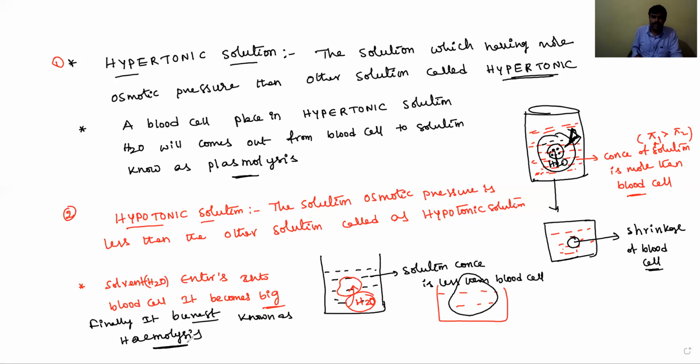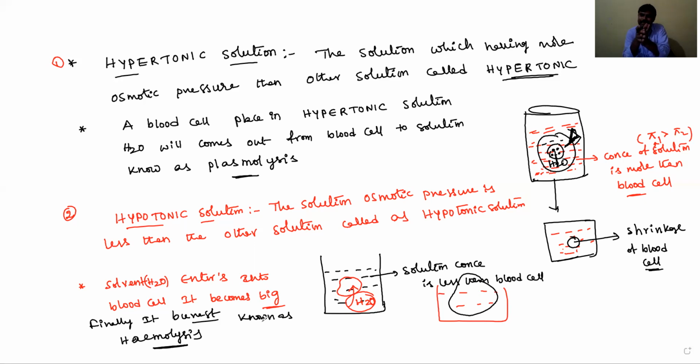Okay, students, what is hemolysis? Hemolysis means a blood cell is placed in hypotonic solution, then the blood cell size increases and finally bursts. What is plasmolysis? Plasmolysis means a blood cell is placed in hypertonic solution, then its size decreases and shrinkage takes place, which is known as plasmolysis.